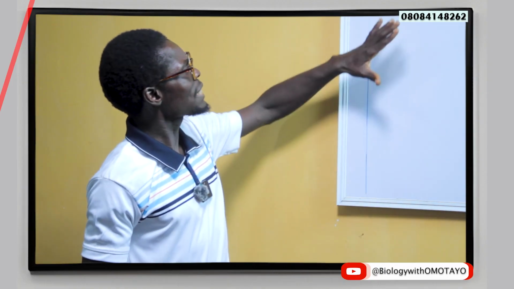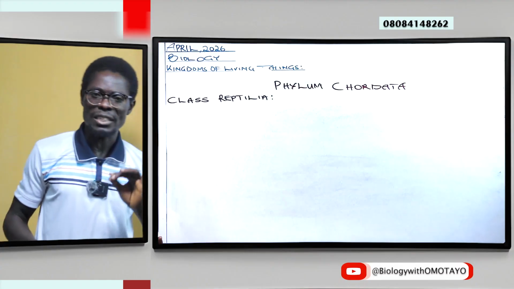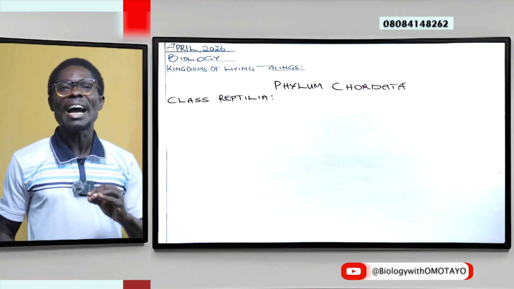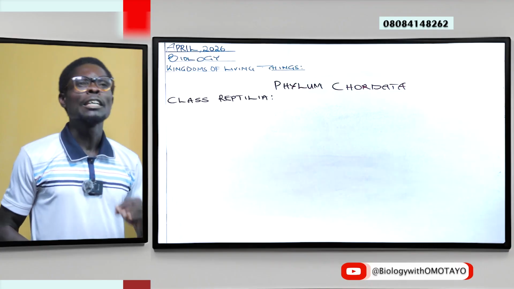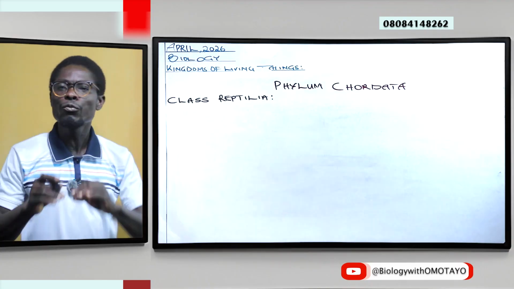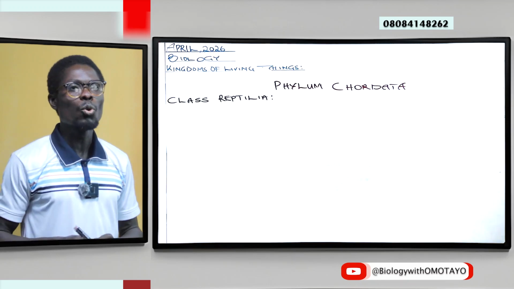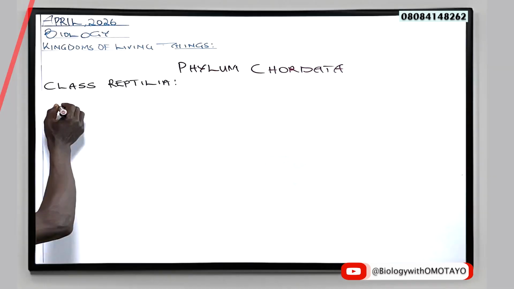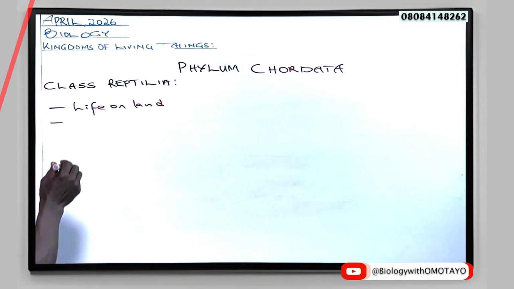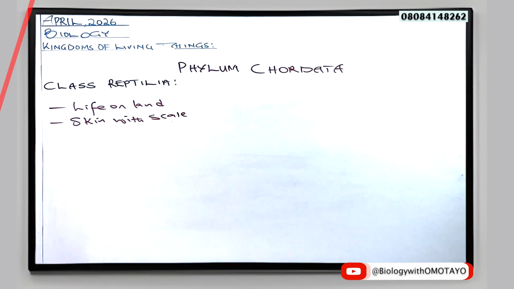So now, starting with the class Reptilia, take note, this is the first class under our Vertebrata that is well adapted to life on land. That is, fully well adapted to life on land. They have a skin with scales. These help to limit water loss.